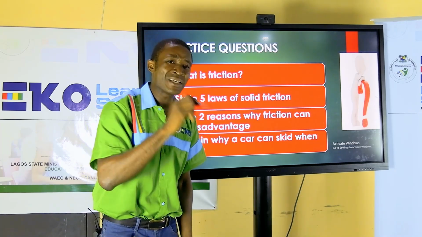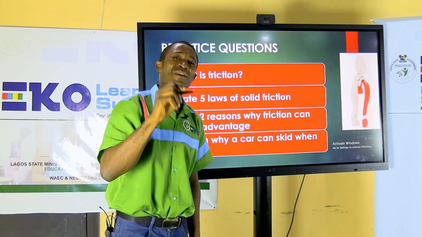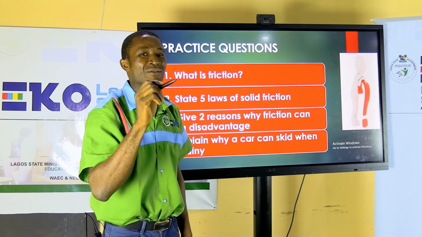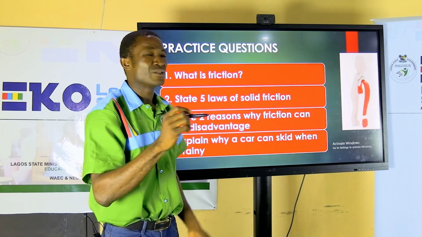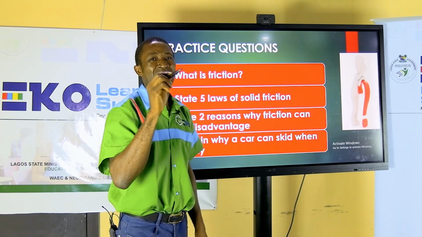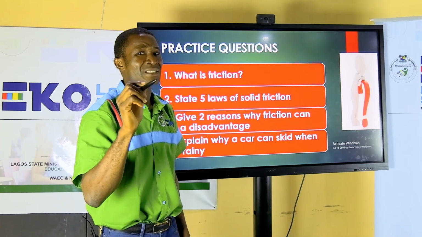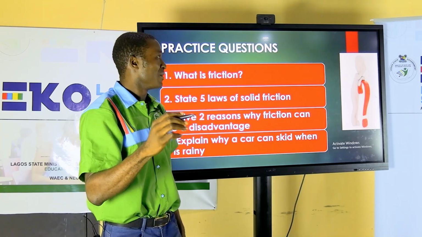Therefore, it's advisable that if you are driving under the rain, you drive gently and easily, because there is tendency that the car can skid, which can lead to a fatal accident.